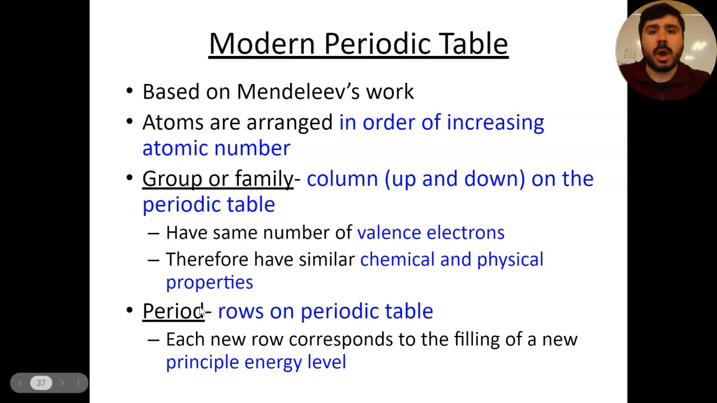Up next are our periods, and these are the horizontal pieces, the ones that go across the periodic table from left to right. They are our rows, and each new row corresponds to the filling of a new principal energy level. A lot of this verbiage, valence electrons and principal energy level, are going to be very useful terms that we use going forward into our next chapter, chapter 4.